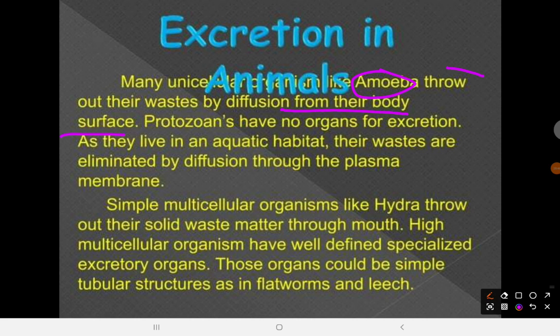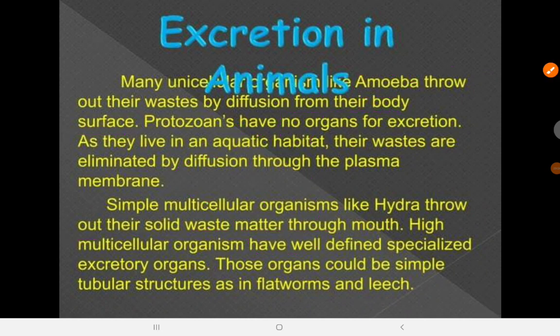Simple multicellular organisms like Hydra throw out solid waste through their mouth. Yes, of course. The Hydra looks somewhat like this. So it has an opening here, which is called the mouth. It throws out substances and takes in substances through the same place.